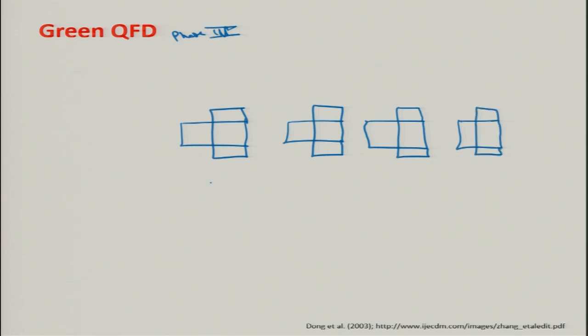So, this is design, process planning, then we have production planning, then we have retirement planning, because we are also considering the green factors. Retirement planning is the part of the green QFD. Green QFD is end of use or after use.